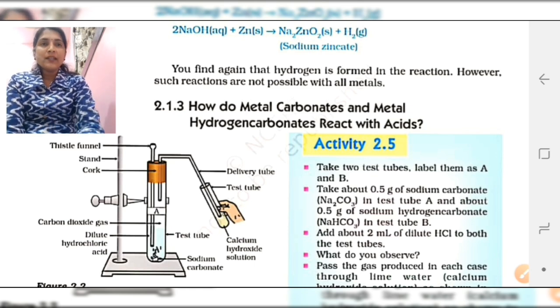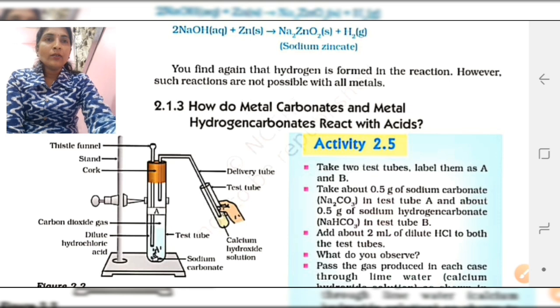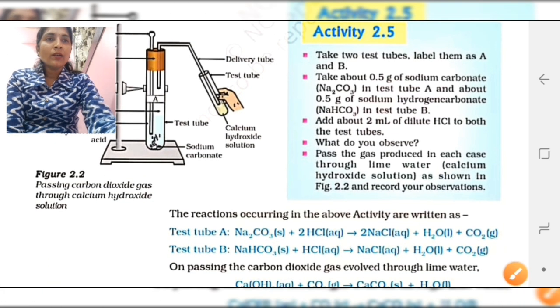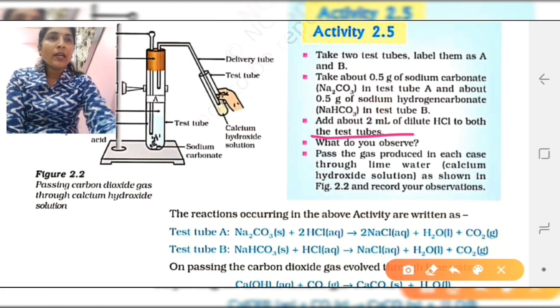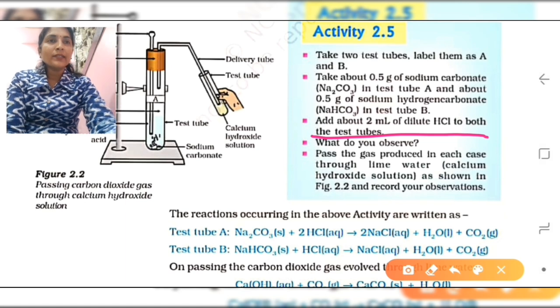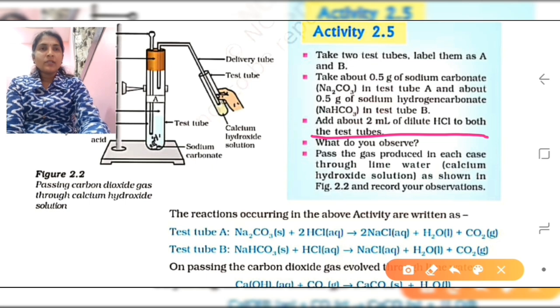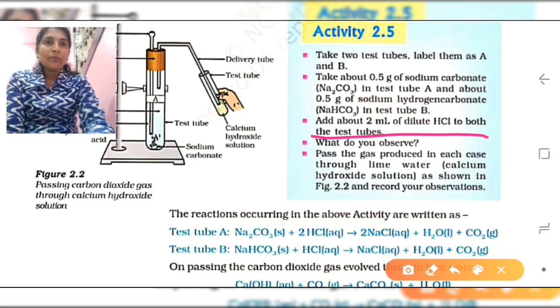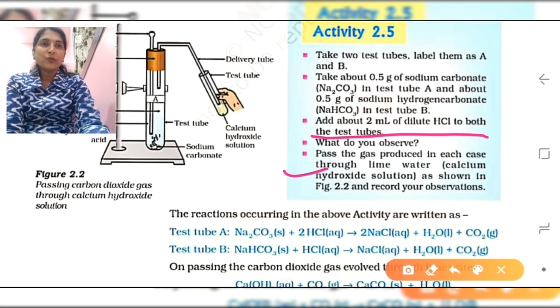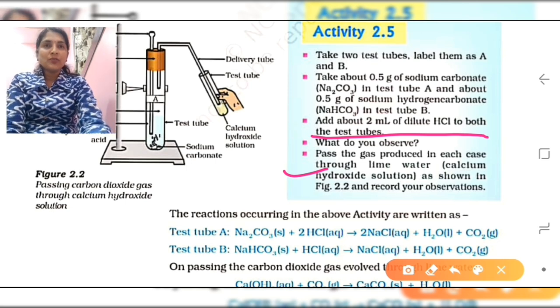Then add 2 ml dilute hydrochloric acid in both the test tubes, and then start the observations. What do you observe? Pass the gas produced in each case through the lime water, calcium hydroxide solution, as shown in figure 2.2 and record your observations.